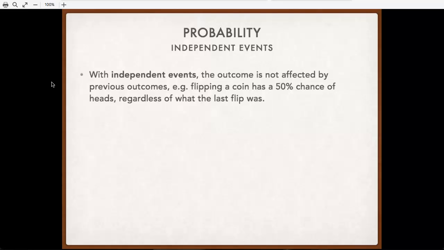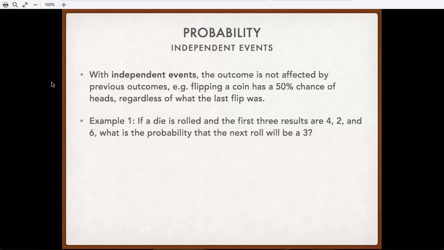Independent events. Independent events are ones where our outcome doesn't affect our future outcomes. So flipping a coin or rolling a die are both good examples of this. No matter what you get when you flip a coin, the next time you flip it, there's still a 50-50 chance of it being heads or tails.